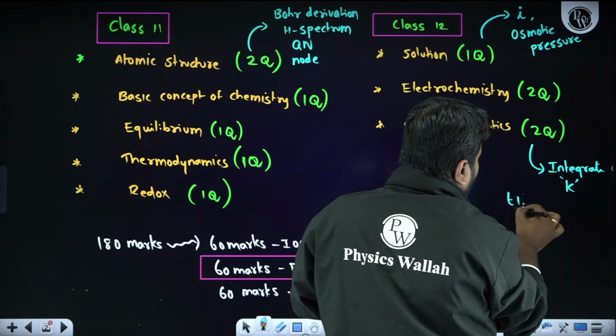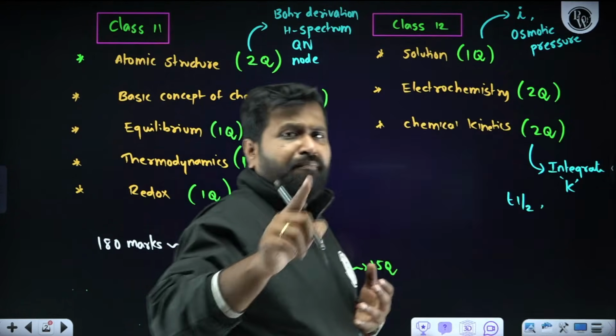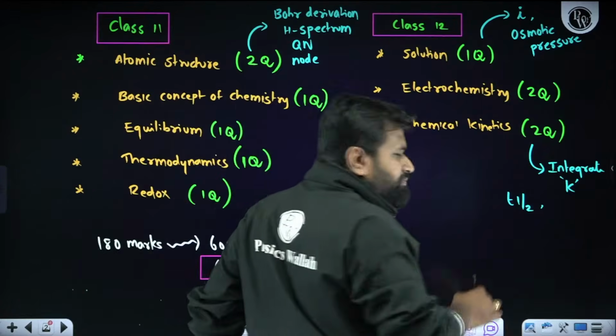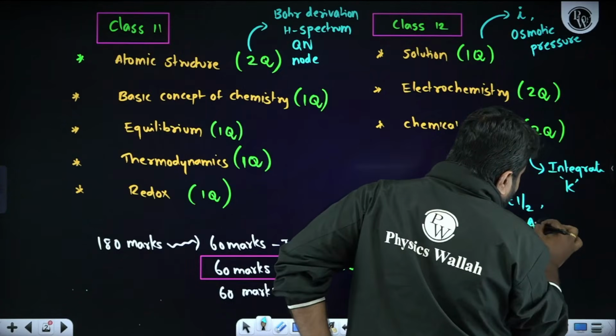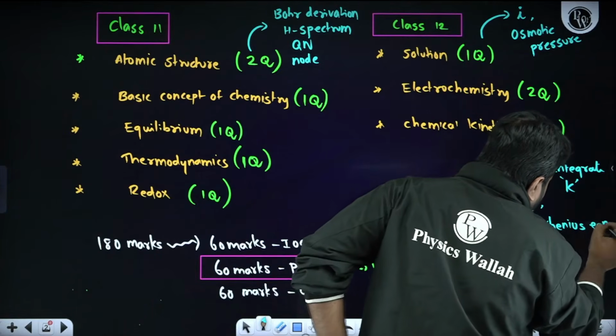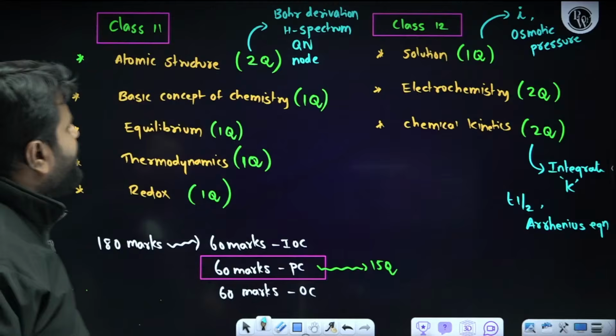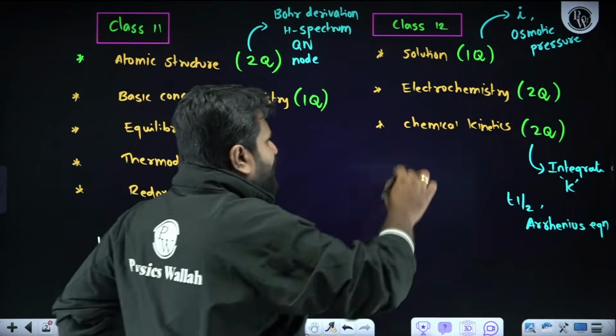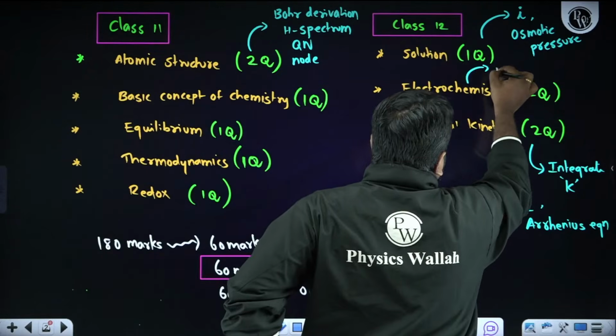Apart from that, half-life. The major thing is the Arrhenius equation. You can expect a question from this.